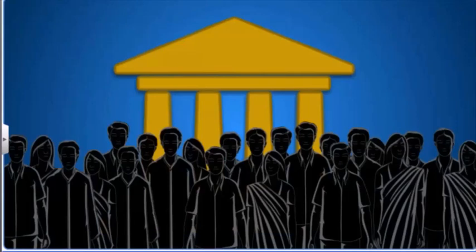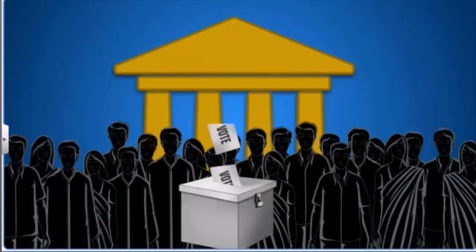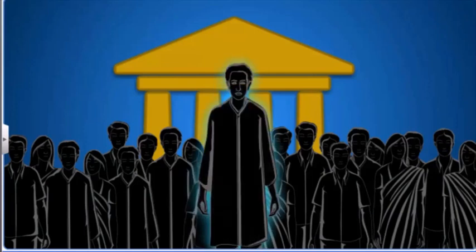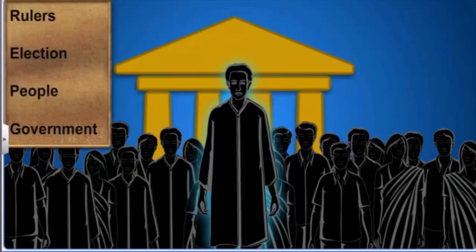In the previous chapter, we discussed a simple definition of democracy. Democracy is a form of government in which the rulers are elected by the people. Let's first analyze the word rulers.